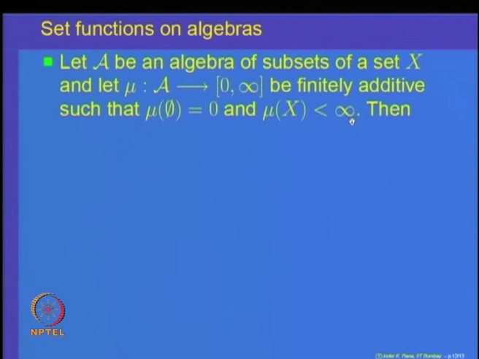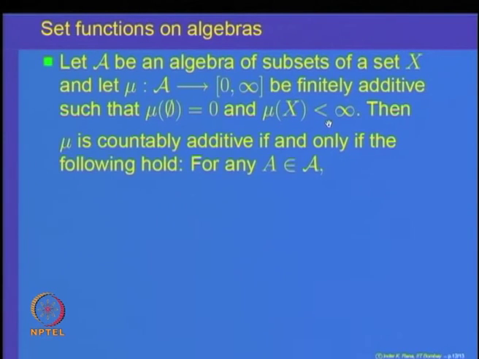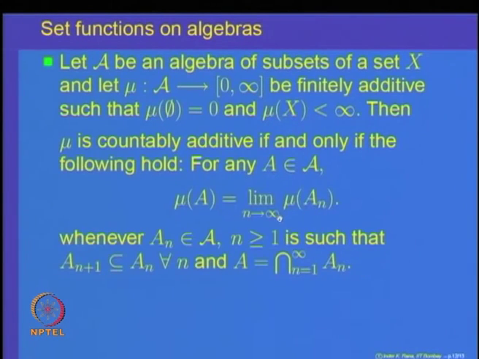It says mu is countably additive if and only if the following holds: for every set A in the algebra, if A is the intersection of a decreasing sequence of sets A n's, that is, A n plus 1 is a subset of A n, then mu of A must be equal to the limit of mu of A n's. And the proof of this uses the earlier theorem.